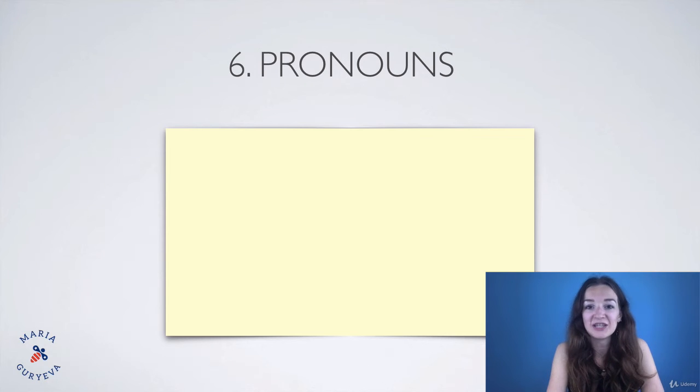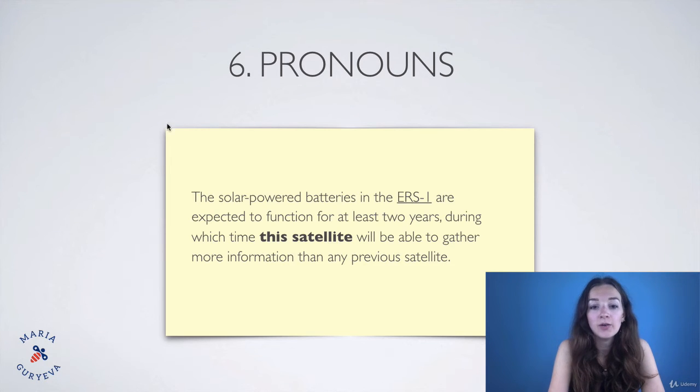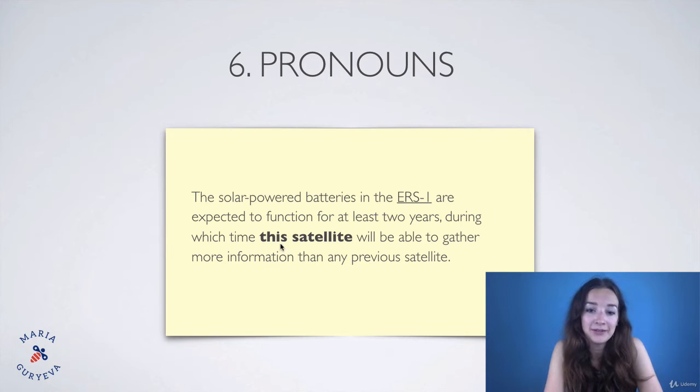All right, the next one is pronouns. Sometimes we have a pronoun which helps us understand the word. For example, we don't know what ERS1 is, but we have this pronoun, right? This satellite. The solar-powered batteries in the ERS1 are expected to function for at least 2 years, during which time this satellite will be able to gather more information than any previous satellite. So here we have the pronoun, this satellite, and now it's obvious for us that ERS1 is a satellite, right? So this pronoun helped us find the synonym of this word. Okay, so pay attention to pronouns as well.